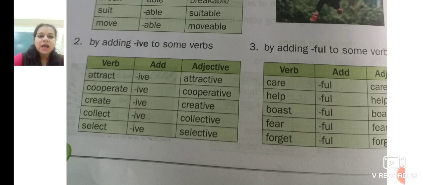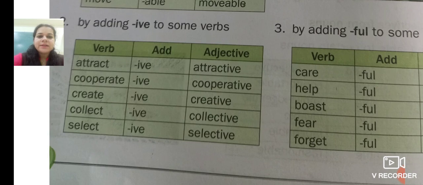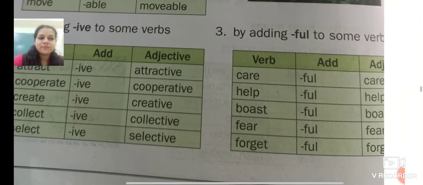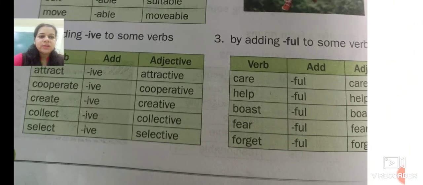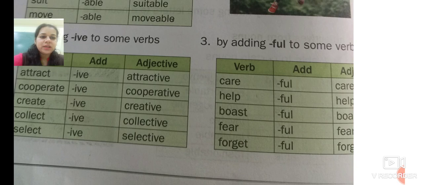By adding IVE to some verbs like attract, attractive, cooperate, cooperative, create, creative, collect, collective, select, selective. In the third column, by adding FUL to some verbs like care, careful, help, helpful, boast, boastful, fear, fearful, forget, forgetful.